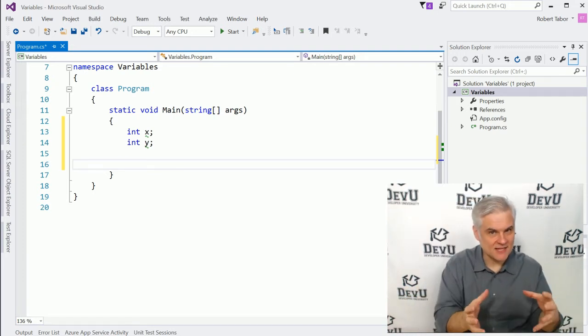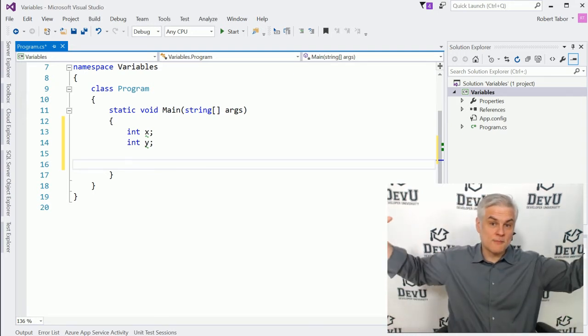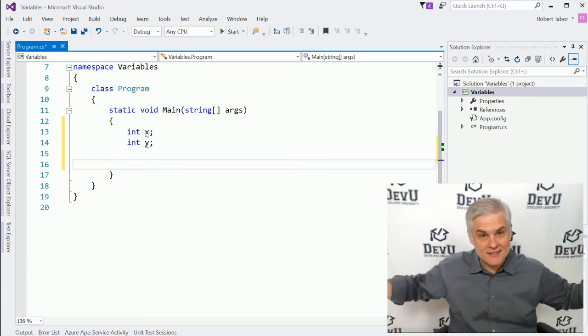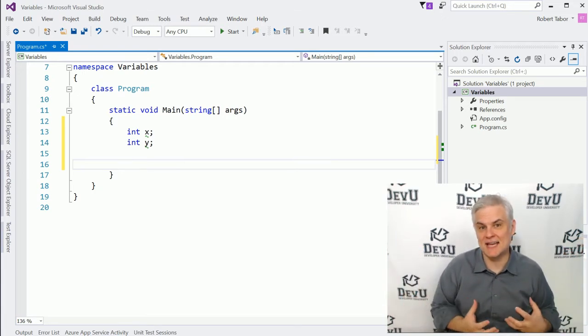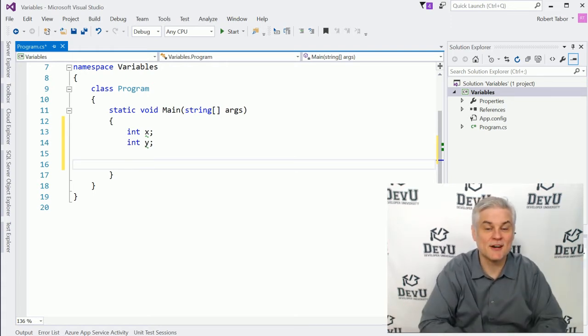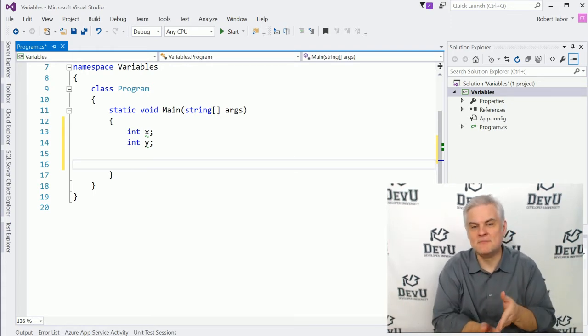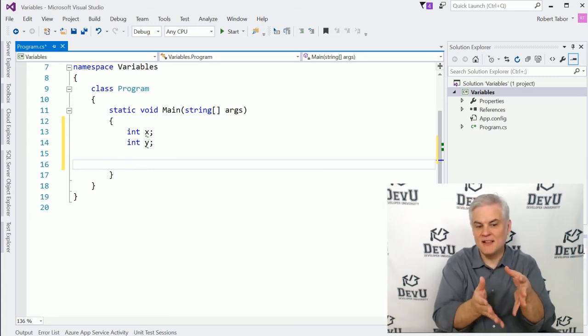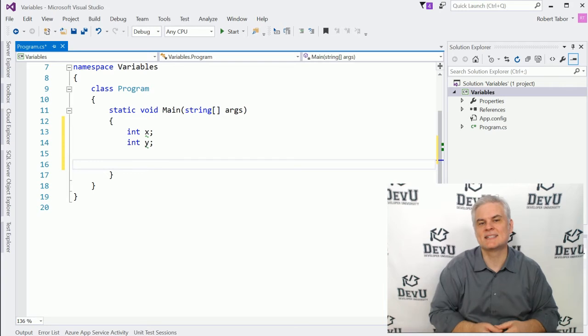That's the size of the bucket that we have to work with. If you need to work with much larger numbers, then the int data type is not the correct data type for you. There are other data types to choose from, and we'll learn about some of those a little bit later. If we needed to work with money values where you have dollars and cents or pounds and pence, then the integer is not the right data type to work with.